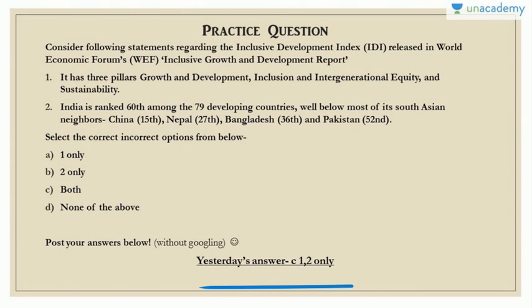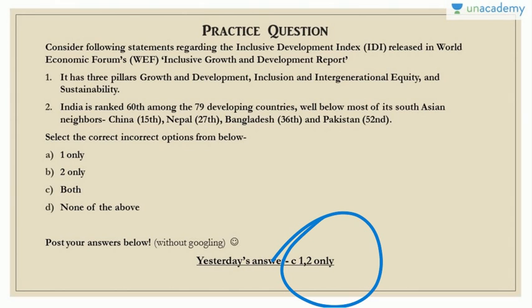And then the answer for yesterday's question is C, 1 and 2 only, on the bordering countries for Mongolia. So China and Russia are the answer for that.